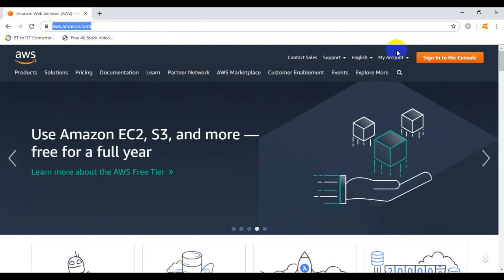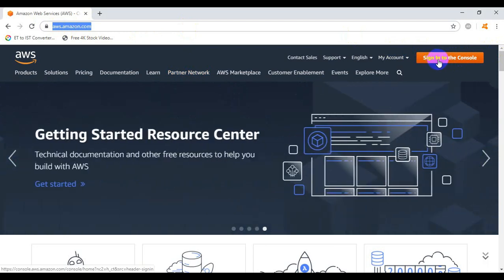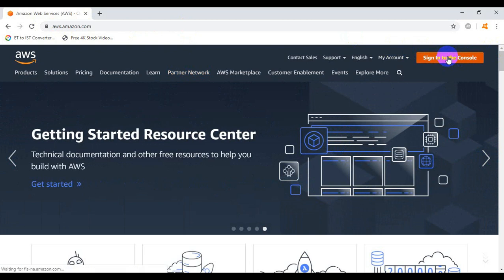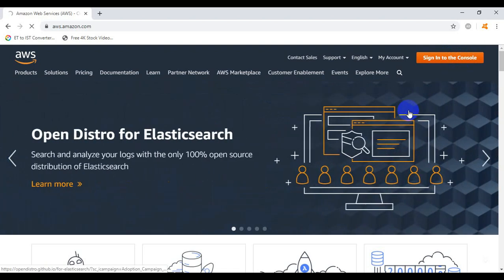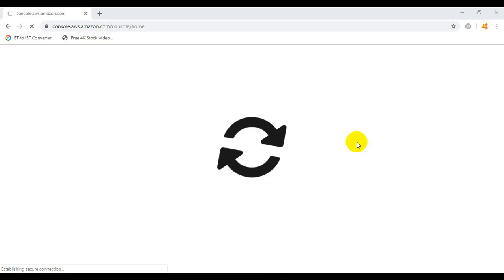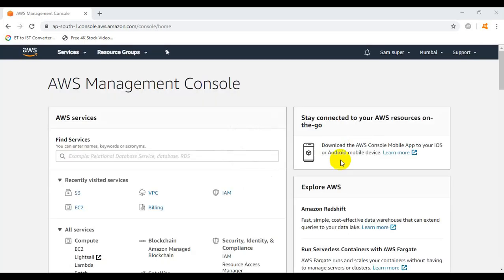So now we are on the portal. In order to log in, we need to click on the sign in to the console option. Now we logged in successfully inside the AWS Amazon web portal.